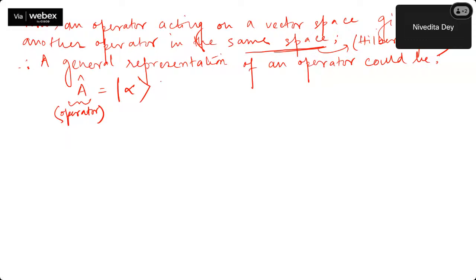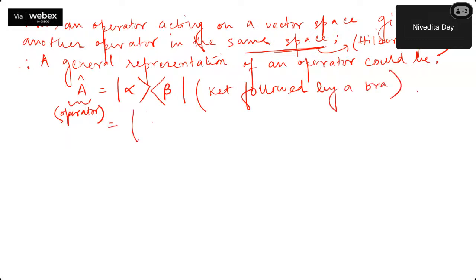It is a ket followed by a bra. Ket is nothing but a column vector form, n rows and one column. Bra is a row vector form, one row and n columns.